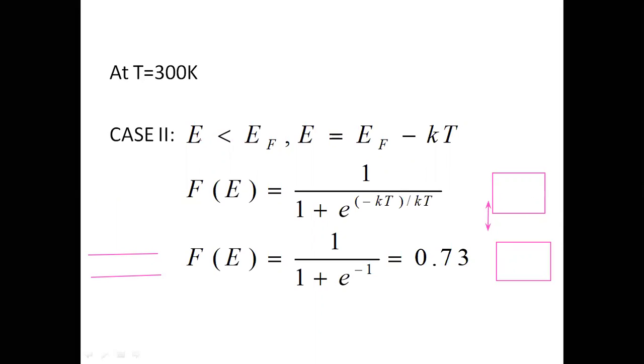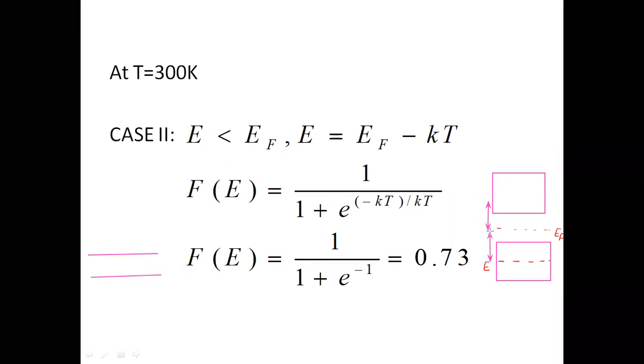the second case, for E less than EF. Temperature is 300 Kelvin. E less than EF means I am considering an energy level E where E is below EF. How much?